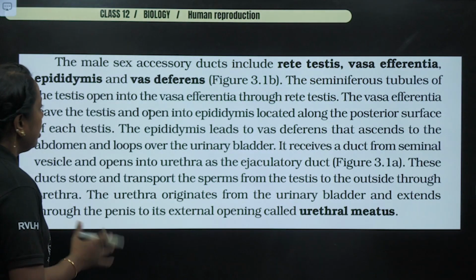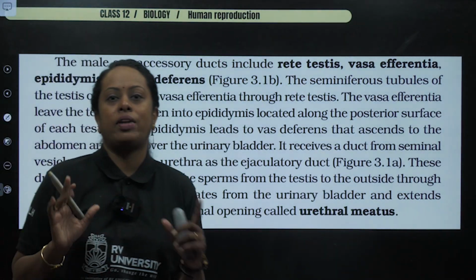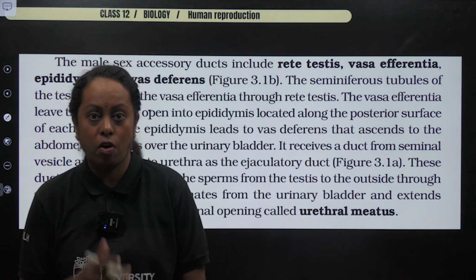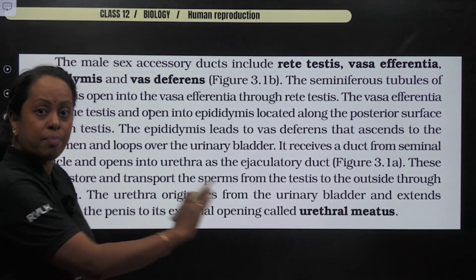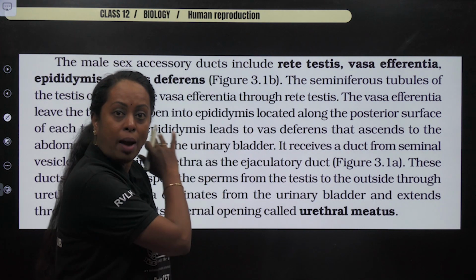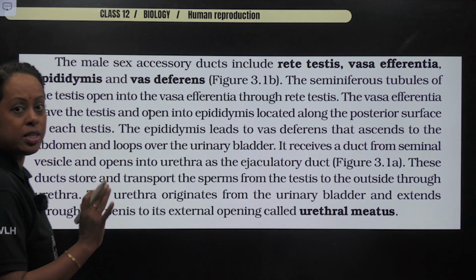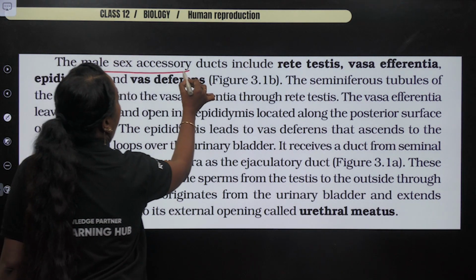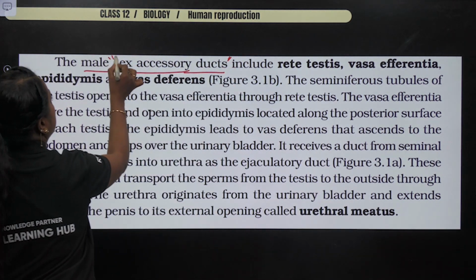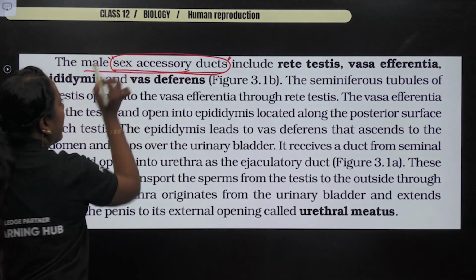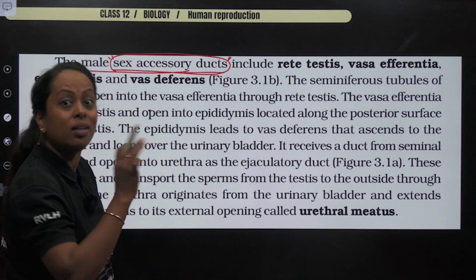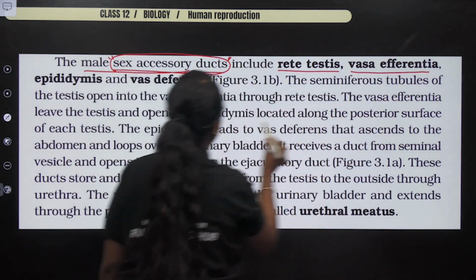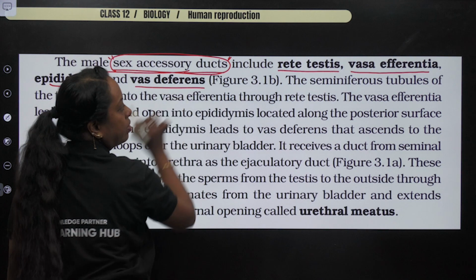Okay. Next. As you see, I've taken the same photo image of your NCERT textbook, the last paragraph of the second page. Now let us read the same thing. Whatever you understood, I'm going to re-explain it with the sentences present in your NCERT book. The male sex accessory duct. So this is referring to what? Secondary reproductive organs, the ducts, which include rete testis, vasa efferentia, epididymis, vas deferens.